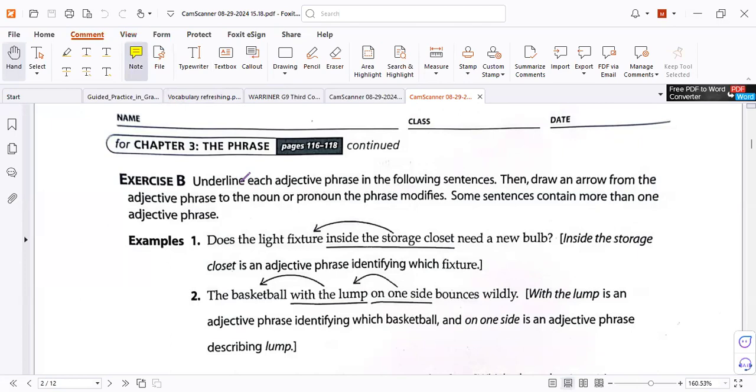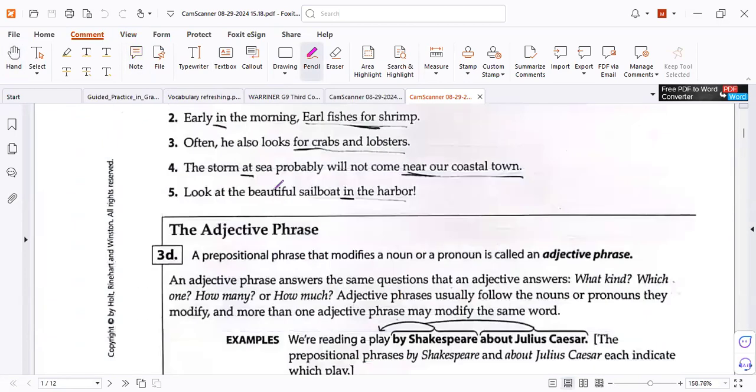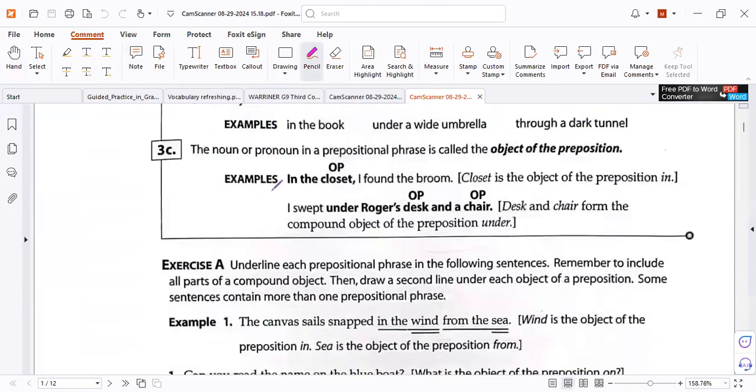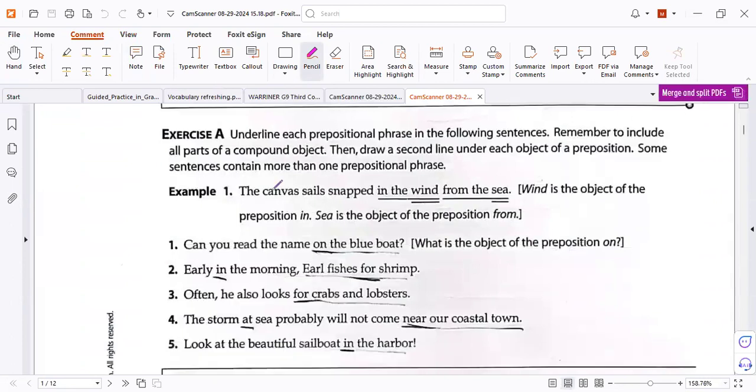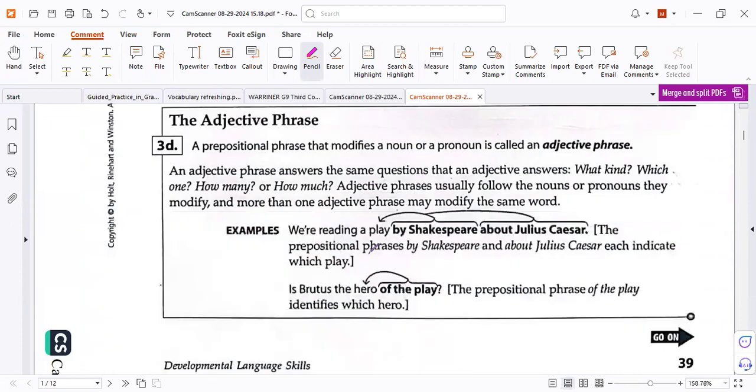Yeah, let's revise the phrases. Here, this one is an adjective phrase. Preposition phrase, as you know, it starts with a preposition. So it's a preposition here first, correct, and here a preposition phrase, correct. At sea, here near, right, and here in the harbor, correct.